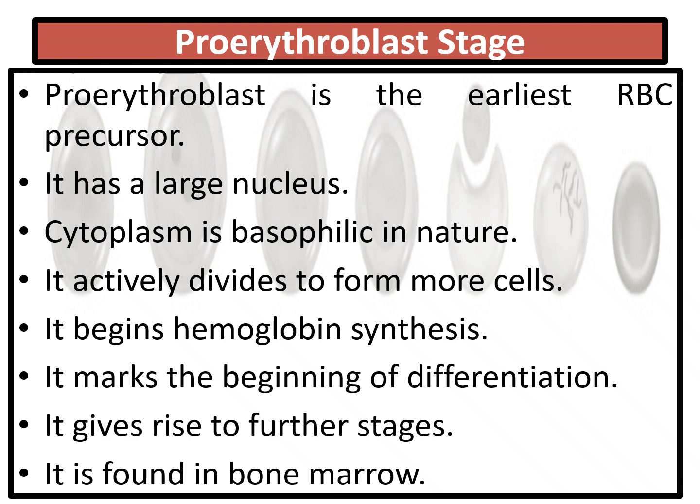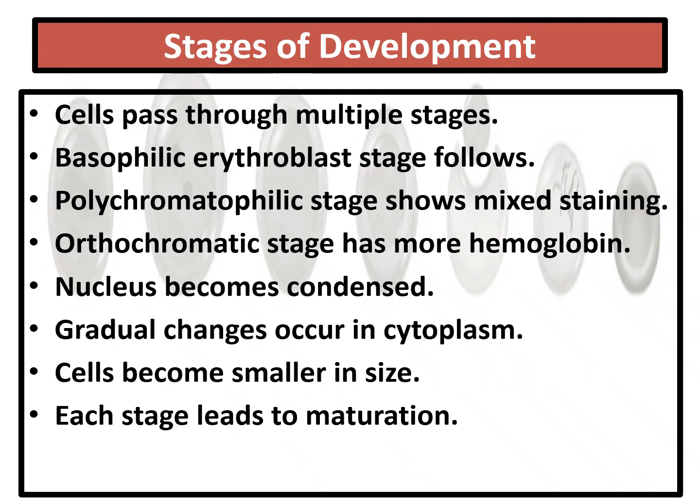Now, it begins hemoglobin synthesis. So the proerythroblast has a nucleus, then hemoglobin synthesis occurs. Why? The RBC should contain only hemoglobin, nothing else. It marks the beginning of differentiation. Now further stages are formed. All these are occurring inside the bone marrow. What are the stages of development? The cells pass through multiple stages.